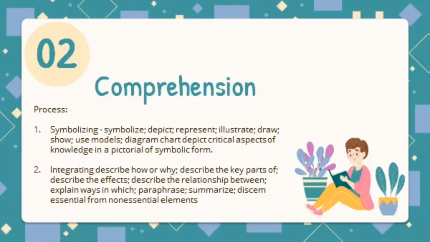The second level under the cognitive system is comprehension. It involves 2 related processes, which are integrating and symbolizing. Integrating is when the student is able to identify the basic structure of the information, the mental procedure or the psychomotor procedure, and also the critical as opposed to non-critical characteristics. In symbolizing, the student will be able to construct an accurate symbolic representation of the information, mental procedure or psychomotor procedure, differentiating critical and non-critical elements.